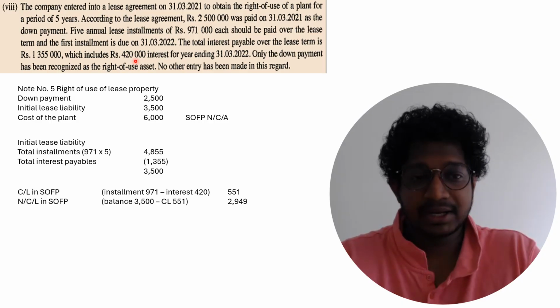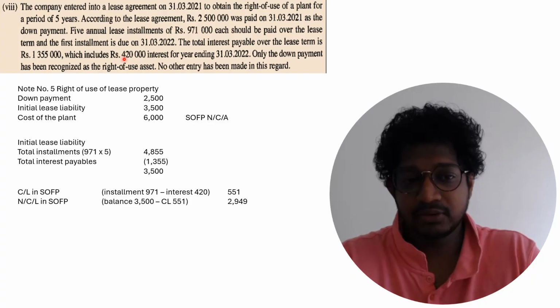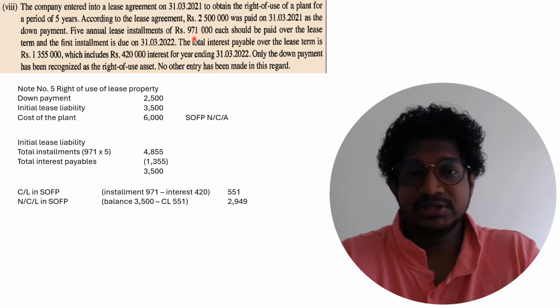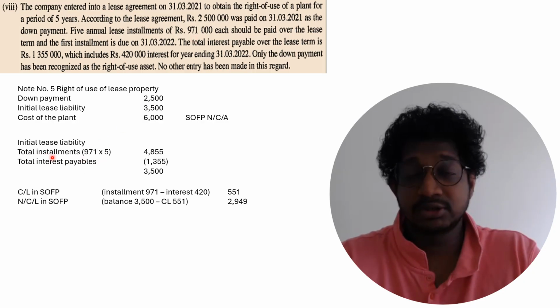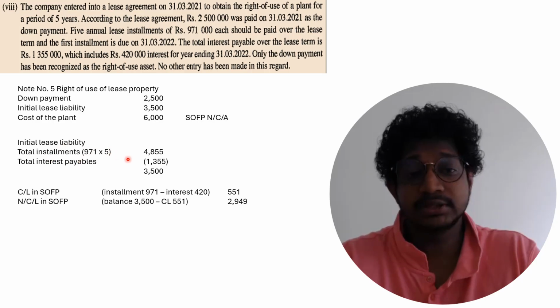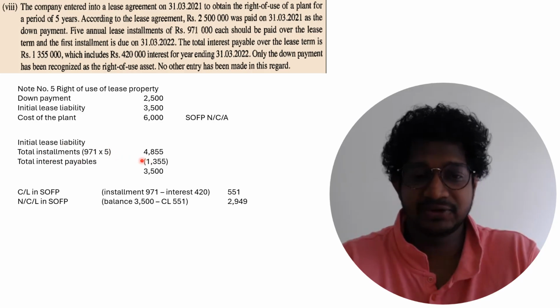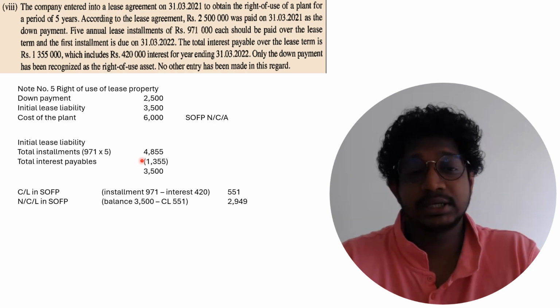Here you have to find out first the initial lease liability. How to find out? It says the annual installment is 971. So 971 into 5, the total value of installments that you are going to pay, is 4,855. It includes interest, the total interest 1,355.